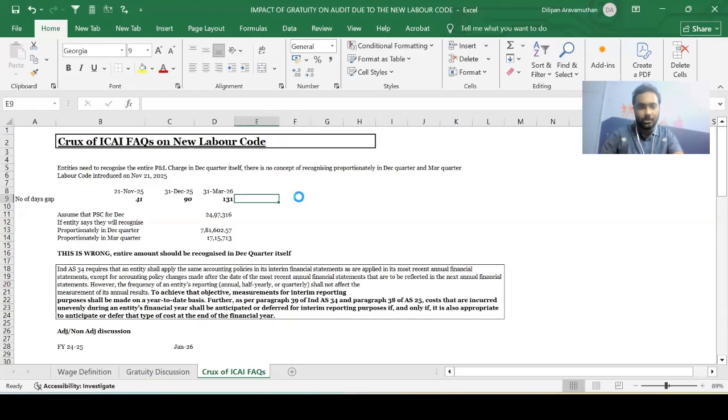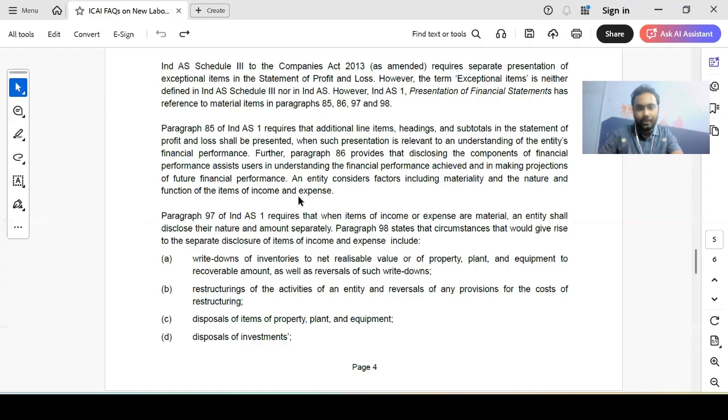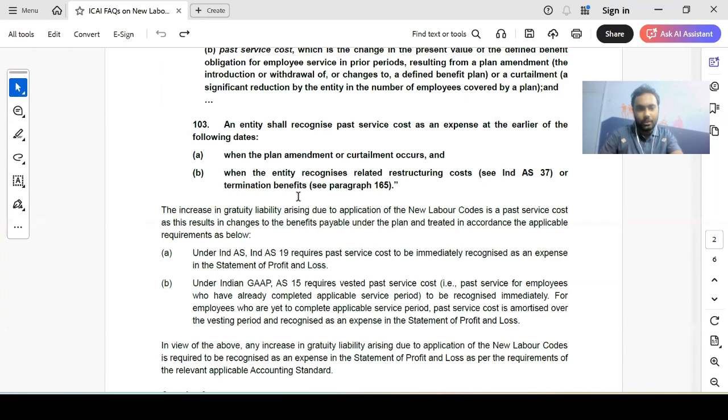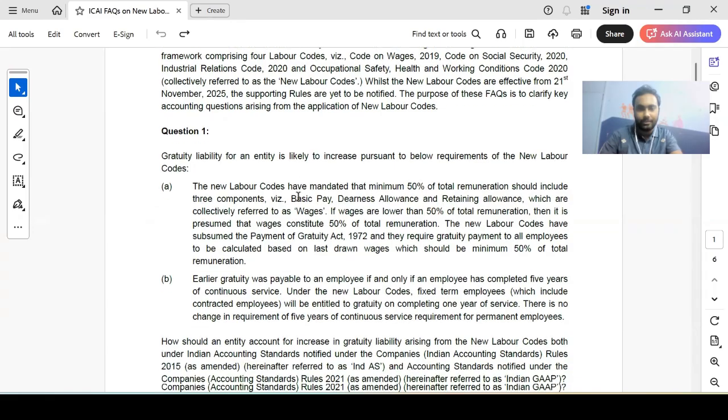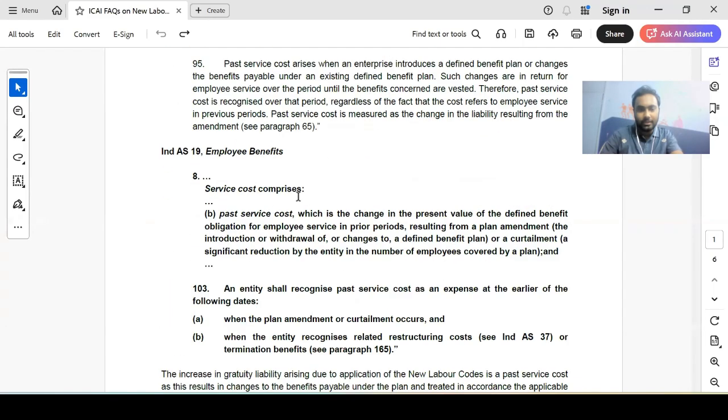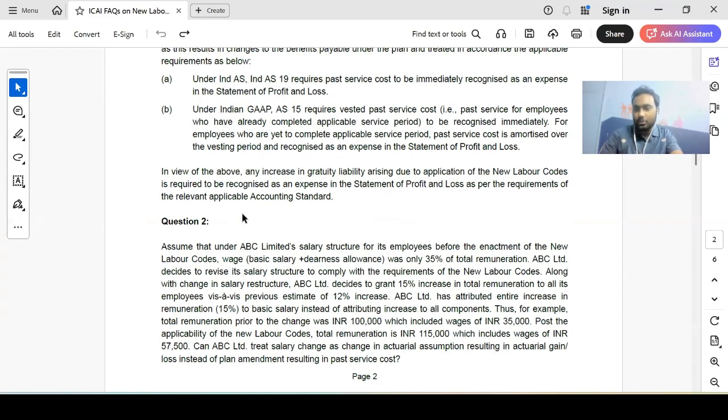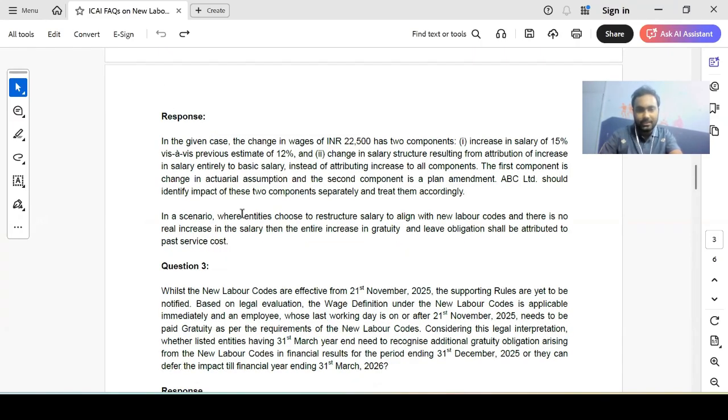Okay, so as we were earlier discussing, continuing on the crux of the ICAI FAQs on the new labor code. We had discussed some of the points already as a part of our discussion. There are some more points in the FAQ which are remaining. The first point here is in relation to whether the same should be recognized as past service cost or remeasurement, which we already discussed. And the second question is in relation to which component should go to past service cost and which component should go to remeasurement in OCI, which again we had discussed.